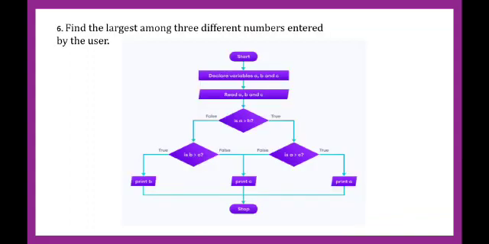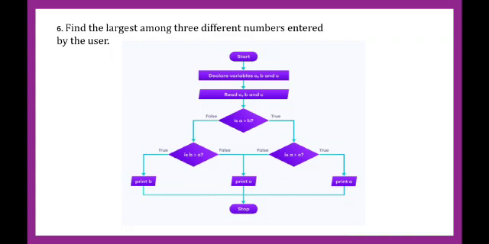Then we have the last one, which is to find the largest among three different numbers entered by the user. First it will start, and we have to declare the variables, which here are a, b, c. After declaring, we have to read a, b, c, that is, give values to them. Then we check if a is less than b. If it is false, then a is greater than b, and we will check whether a is greater than c or not.